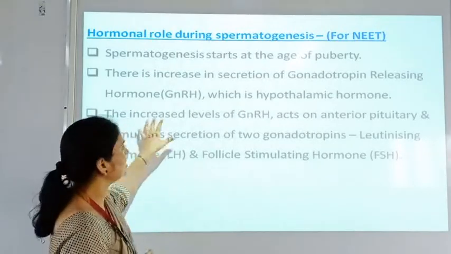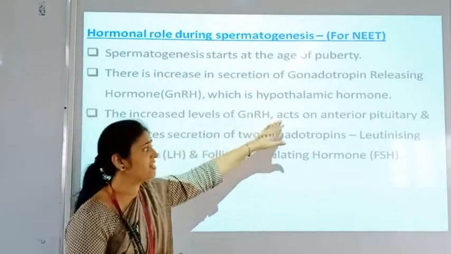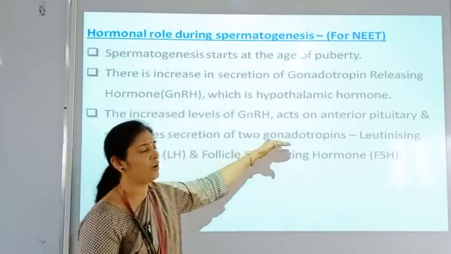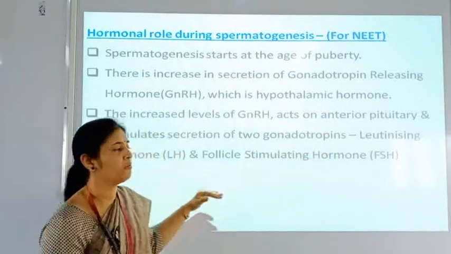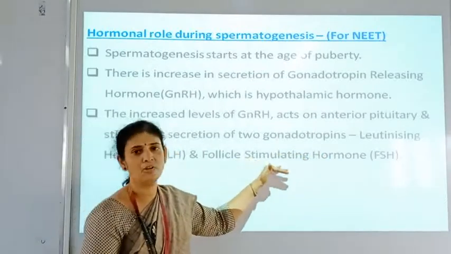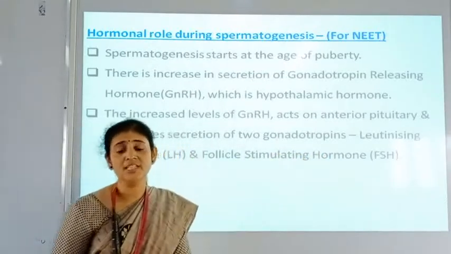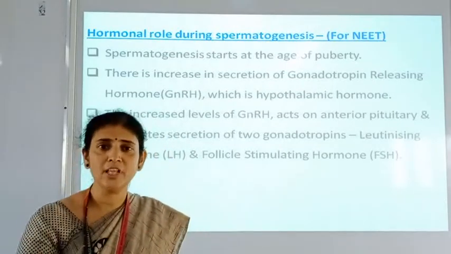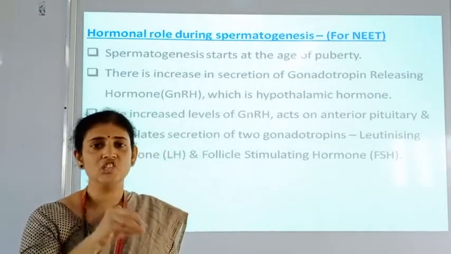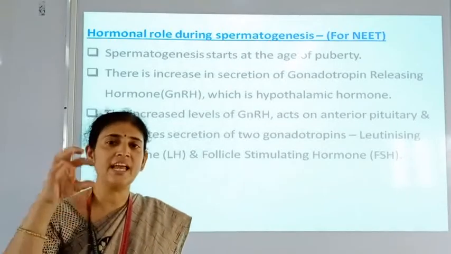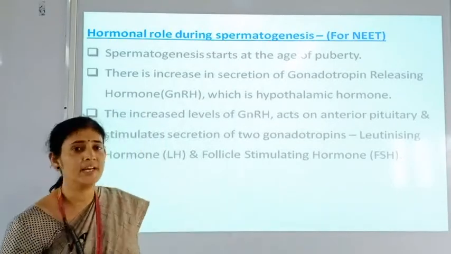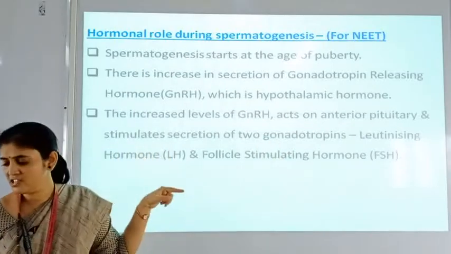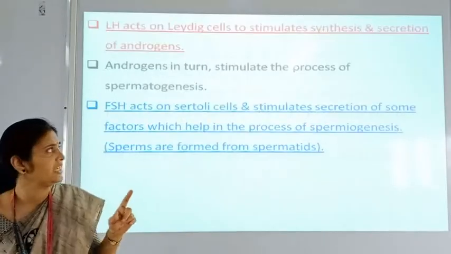So here the increased levels of GnRH act on the anterior pituitary and stimulate the secretion of 2 gonadotropins, that is luteinizing hormone LH and follicle stimulating hormone FSH. Means here the gonadotropin releasing hormone is secreted by the hypothalamus, and this GnRH is stimulating the anterior pituitary gland to secrete 2 gonadotropins, LH and FSH. So each and every sentence is important for the NEET exam here.